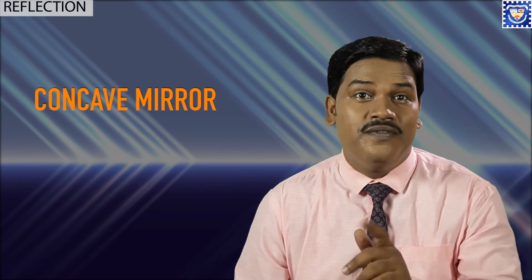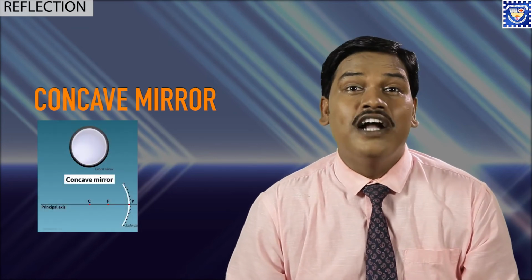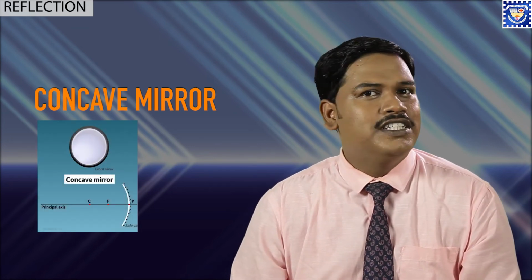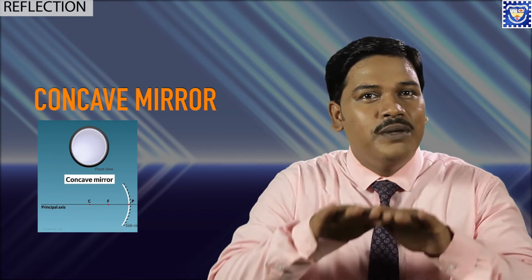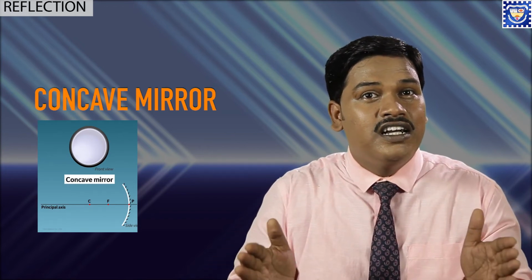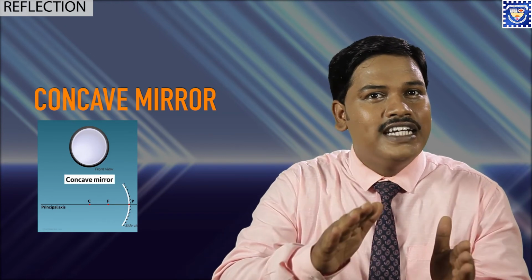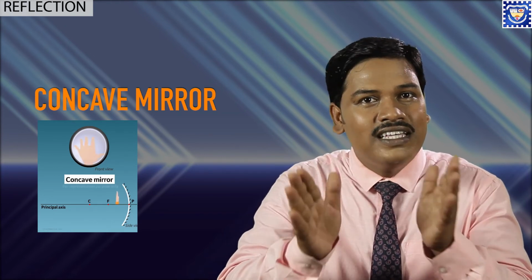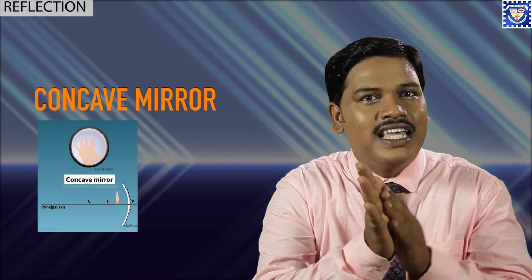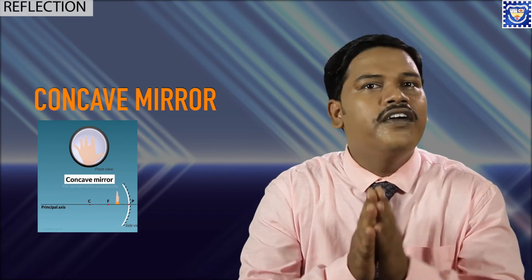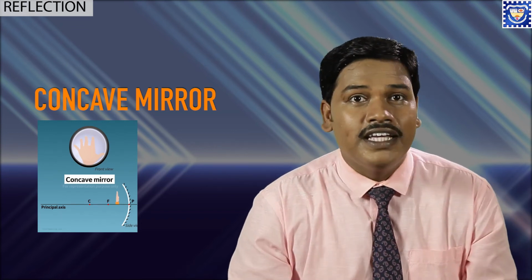Category number 2, concave mirror. Very importantly, this is a part of a spherical mirror which is not straight now. It will be curved. Curved means one side has a lesser radius and another has a greater radius, meaning it has some thickness.